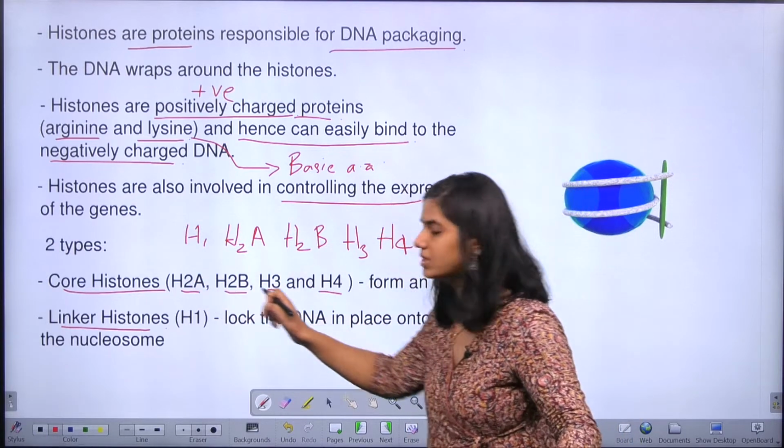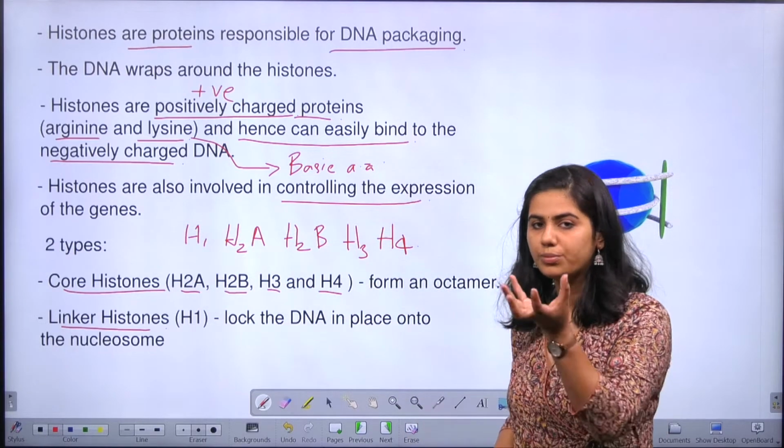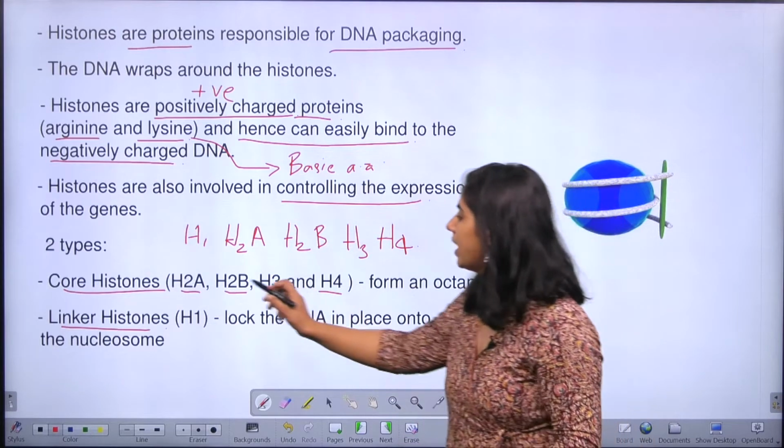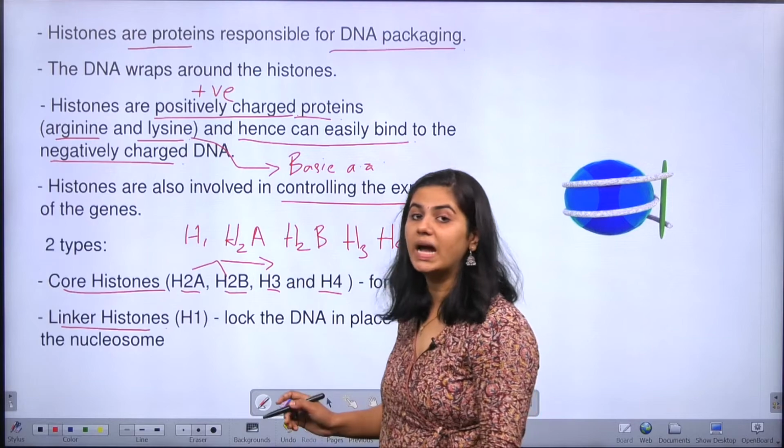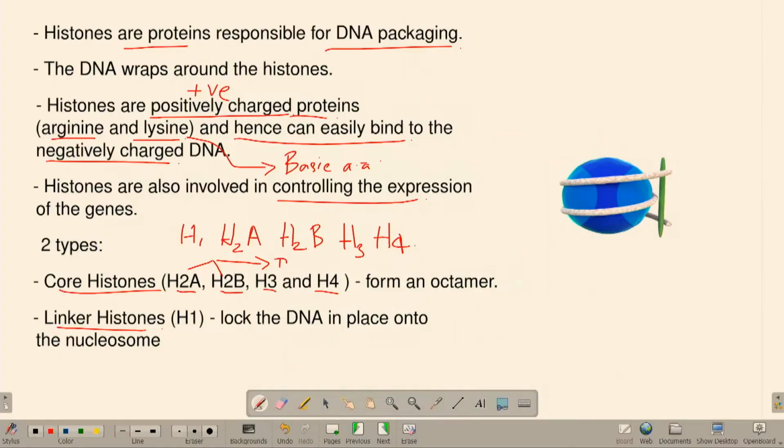These four histones form the core. H2A and H2B combine to form a dimer. What kind of dimer?